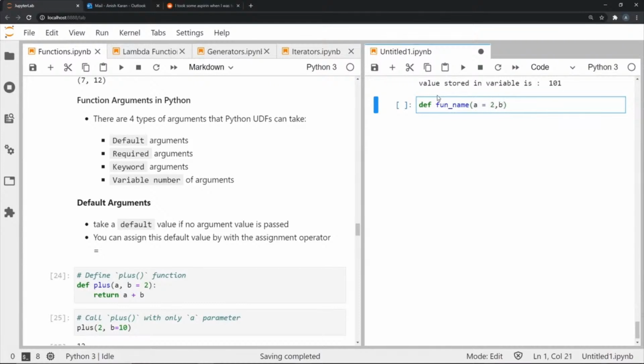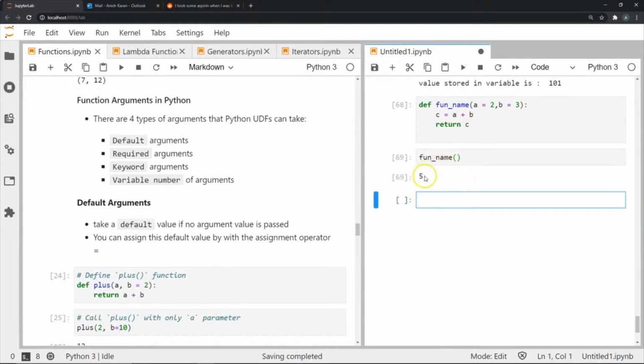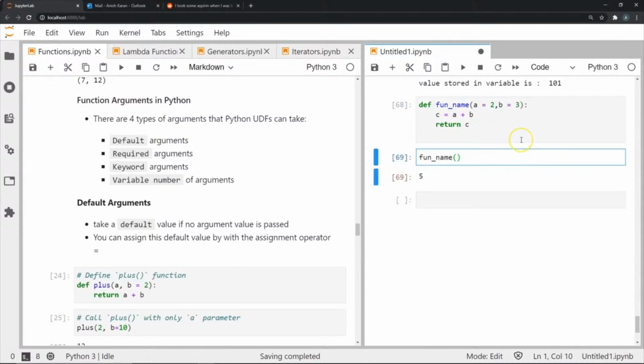So I can just say a is equal to 2 by default and b is equal to 3 by default. And then within this function, I will say c is equal to a plus b and then return c. So I do this, and if I say fun_name, and in case I don't pass any arguments here, let's see what happens. By default, I get the answer 5 because by default a is 2 and b is 3. But this is not fixed, and I can always change this by passing my own values here, 5 and 6, and in this case I should get 11, as you can see here.